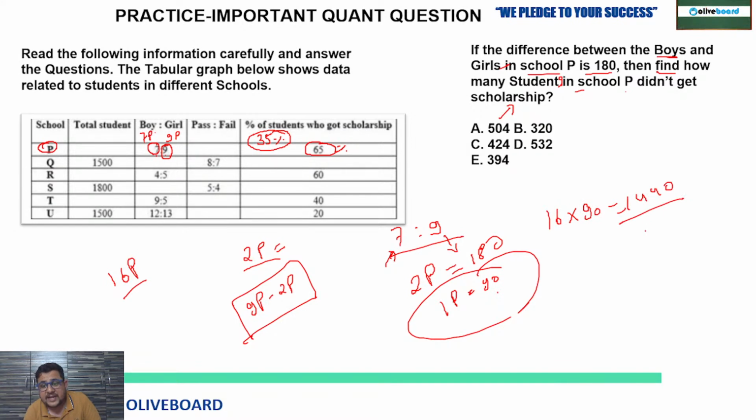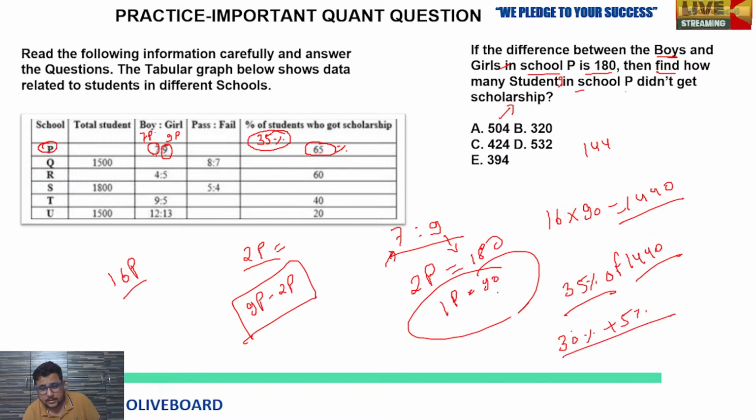Now 35% of the students didn't get the scholarship, right? Total students. So 35% of the 1440. How you will calculate easily? That also you can calculate easily. 10% of 1440 is what? 144. Now can I write this 35% as what? 30% plus 5%. Tell me. So 30% means what? 10% multiply 3. I am telling you the shortcut which you have to apply in the exam as well. This is the way you have to practice yourself also. At the same way, right? You have to follow this.